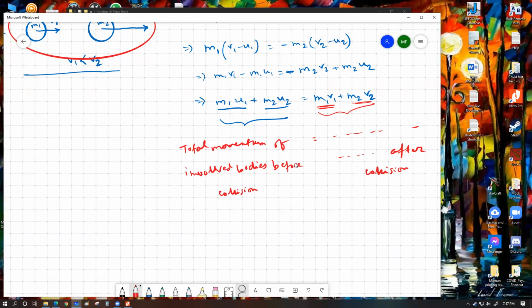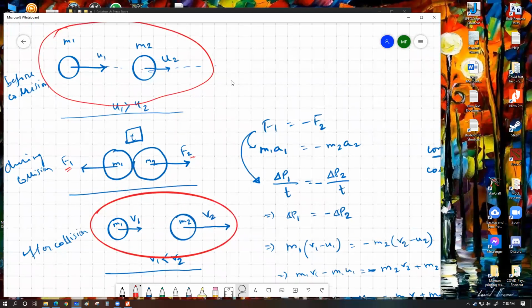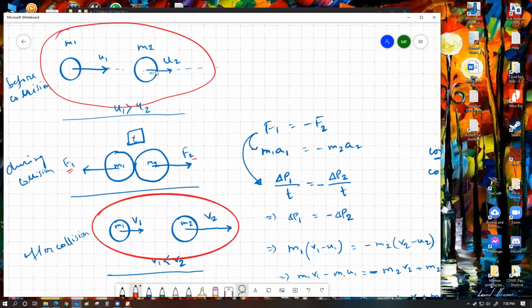For your syllabus, you only have to learn it for one direction. One direction means you don't have to consider a case where two different objects might have different directions of velocity, which means the simple example that I've shown you over here, that the two initial velocities were aligned in the same line. So they're both moving in the same direction. And even after collision, they're also keeping on moving in the same direction. We simply have to consider up to this much simple expression for your level.